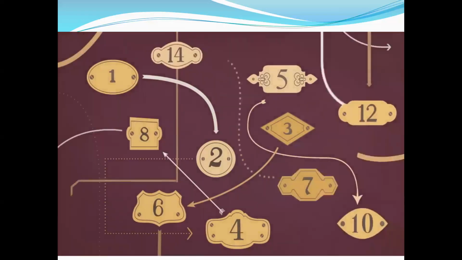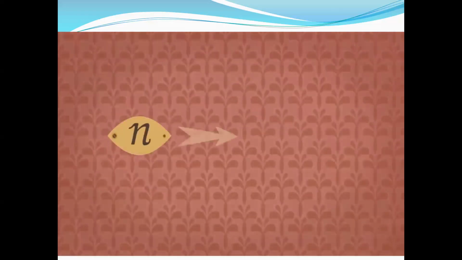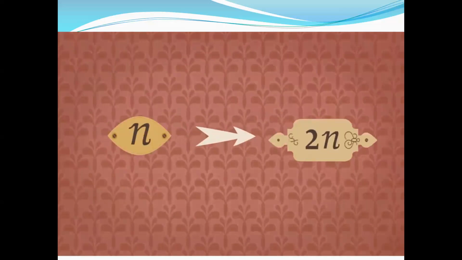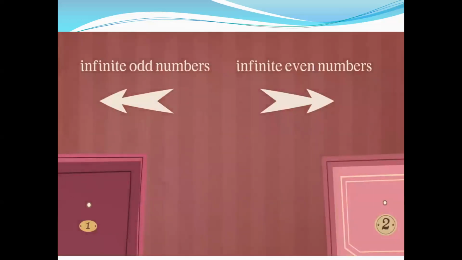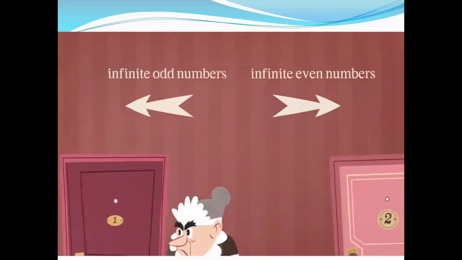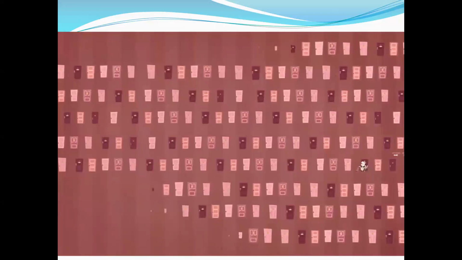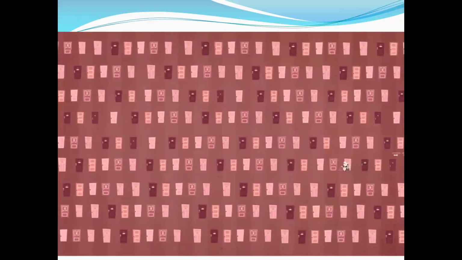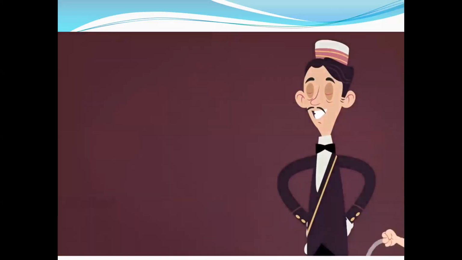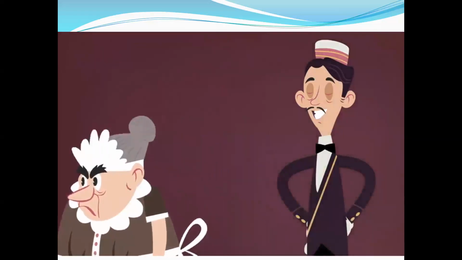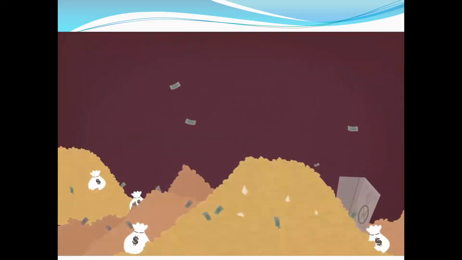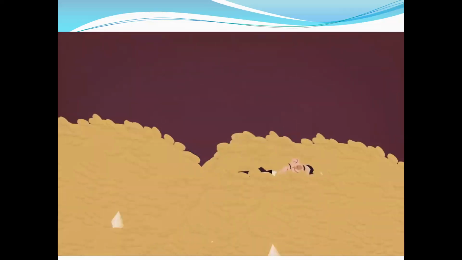Each current guest moves from room number n to room number 2n, filling up only the infinite even-numbered rooms. By doing this, he has now emptied all of the infinitely many odd-numbered rooms, which are then taken by the people filing off the infinite bus. Everyone's happy, and the hotel's business is booming more than ever. Well, actually, it is booming exactly the same amount as ever, banking an infinite number of dollars a night.